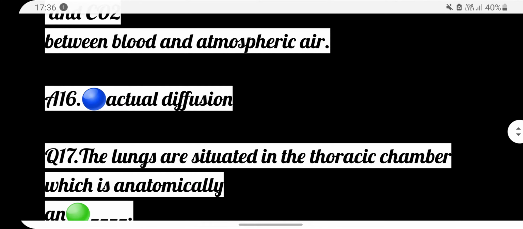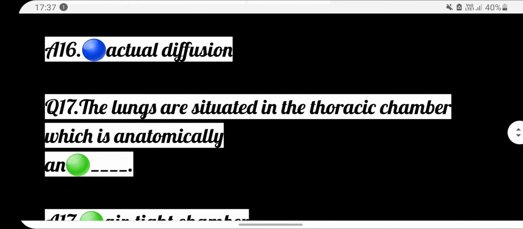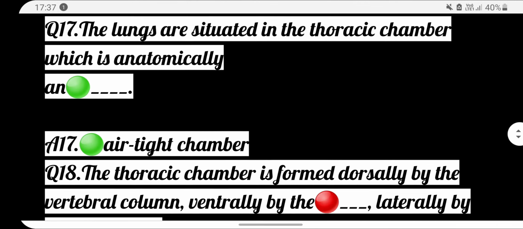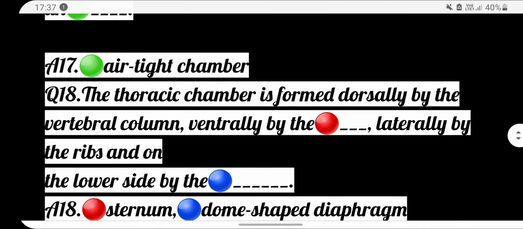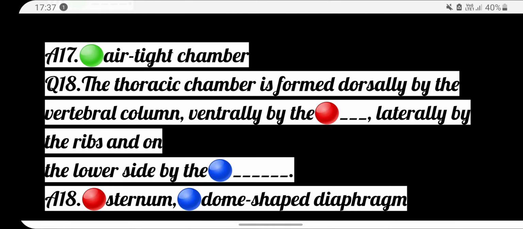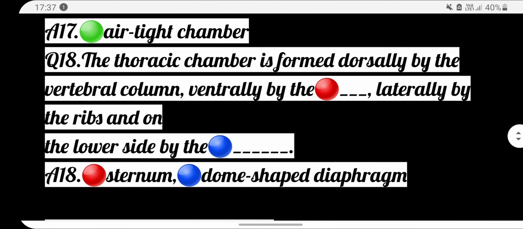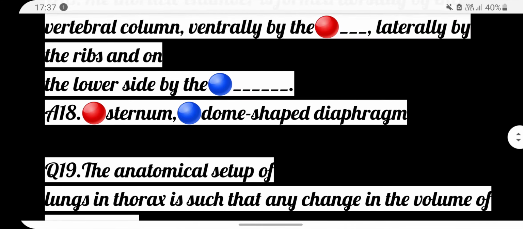Next, the lungs are situated in the thoracic chamber which is anatomically and dash. Answer: airtight chamber. Next, the thoracic chamber is formed dorsally by the vertebral column, ventrally by the dash, laterally by the ribs and on the lower side by the dash. Answer is sternum, dome-shaped diaphragm.